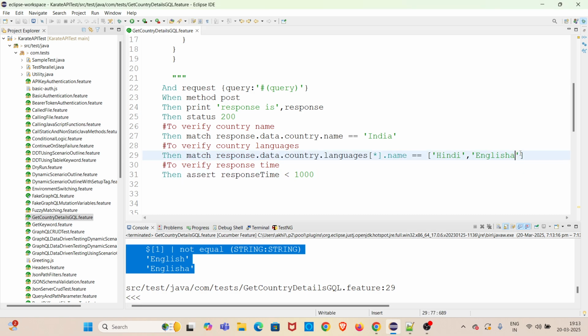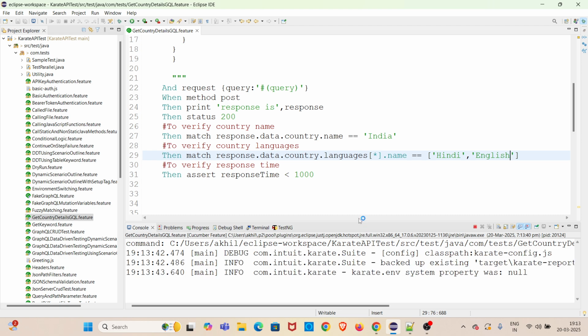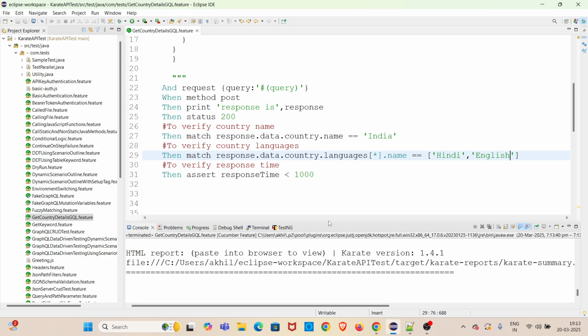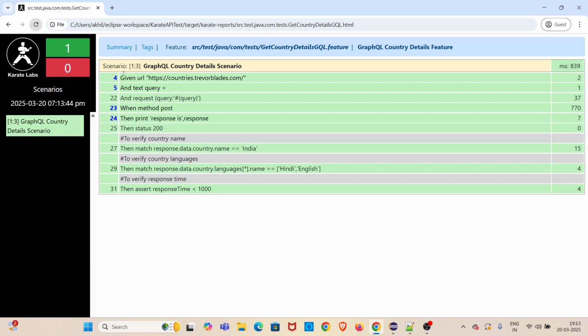Now I am correcting the value and I am executing the feature file again. This time the scenario has to be passed. You can see the scenarios got passed. I will refresh the report. The red color has to change into green color. So the red color got changed, which indicates that all the assertions which we added as part of this GraphQL query assertion have passed.